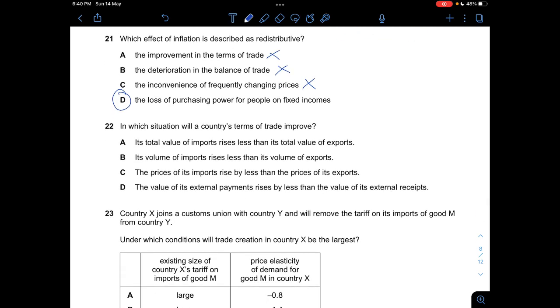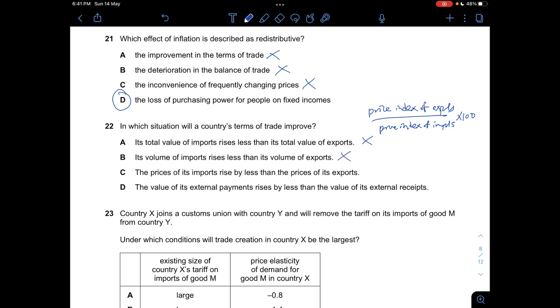Okay, question 22. In which situation will a country's terms of trade improve? So this is when the price index of exports divided by the price index of imports times 100. So its total value of imports rises less than its total value of exports. Not really correct, because this one will be for balance of trade. And then D, it says the volume of imports rises less than the volume of exports. Same thing, wrong.